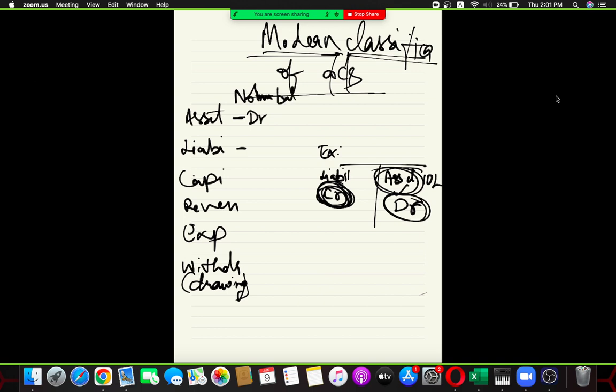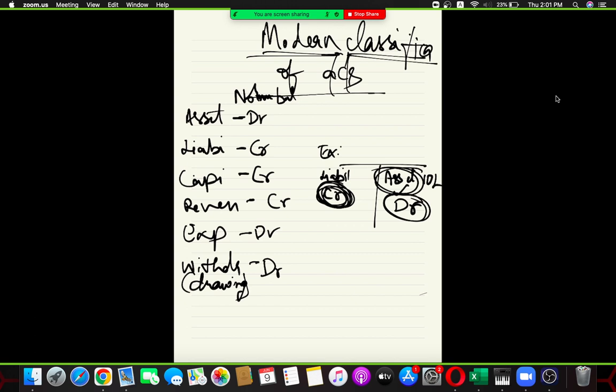For liabilities, it is credit. For capital, credit. For revenue, credit. For expenditure, it always has a debit balance. And for withdrawal, it has debit. Slowly.